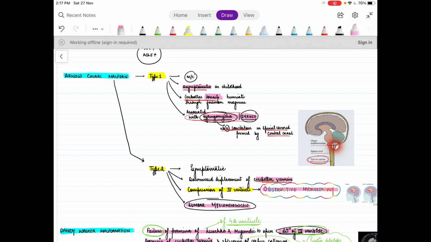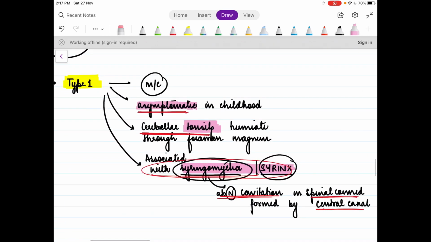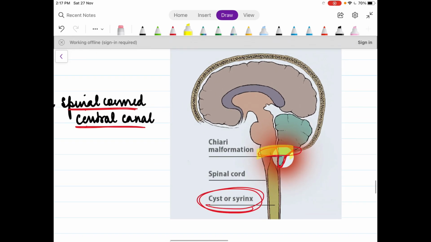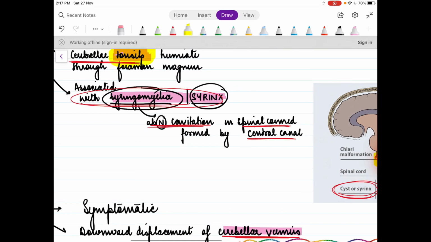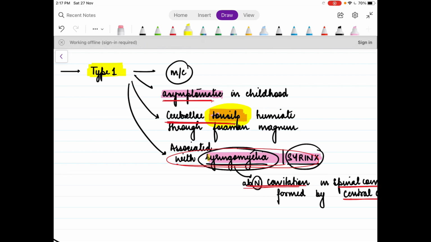Type 1 is most common and it is asymptomatic in childhood, and what happens in Arnold-Chiari type 1 malformation is there is a herniation of the cerebellar tonsils through the foramen magnum. What happens is the cerebellar tonsils here are herniated from the foramen magnum, causing the problems. Though it is asymptomatic in childhood, in adulthood it is associated with syringomyelia and syrinx.